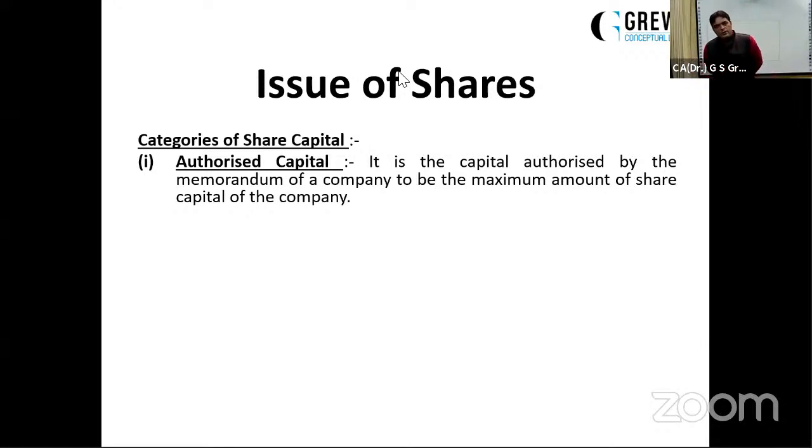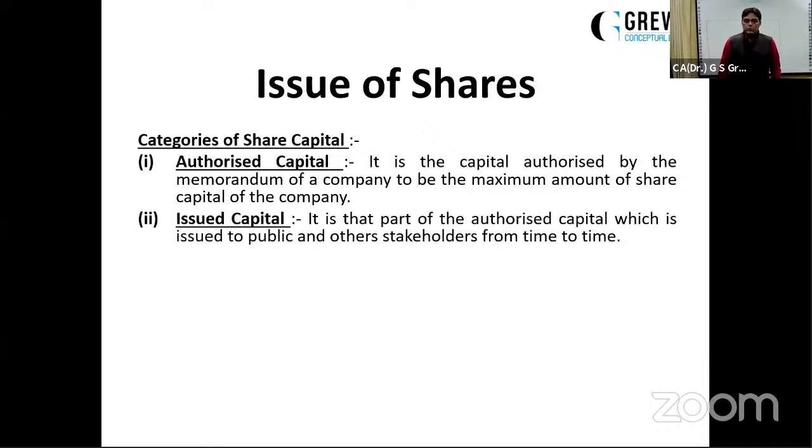It is also known as nominal share capital, also known as registered share capital. So authorized capital is also known as nominal share capital. It is also known as registered share capital. The very simple thing is the total amount of shares which the company can issue during its lifetime. It is permitted through its memorandum. The company cannot issue shares beyond its authorized limit.